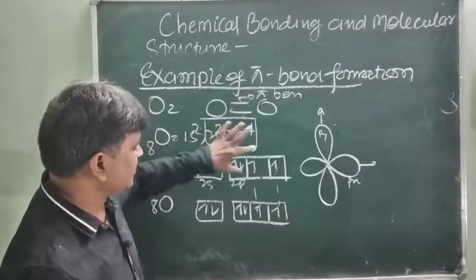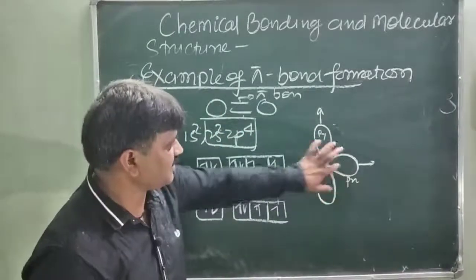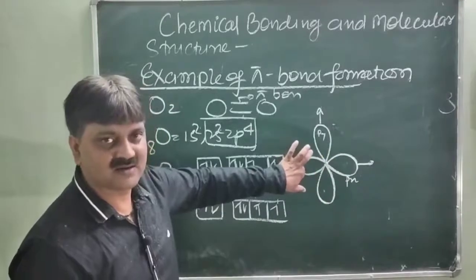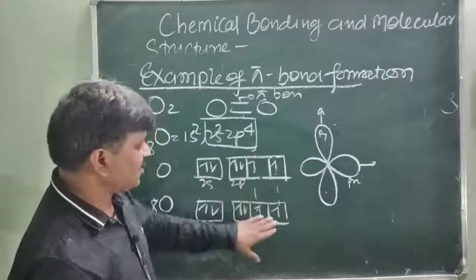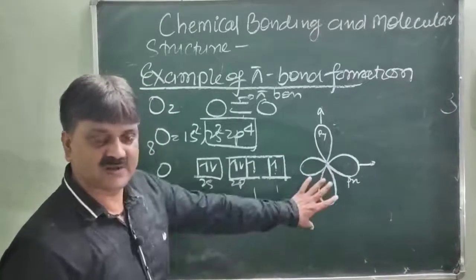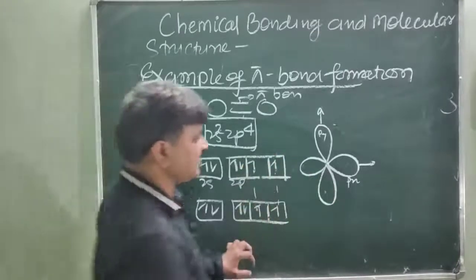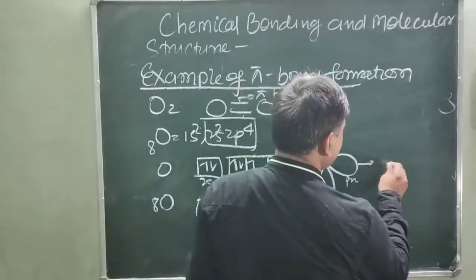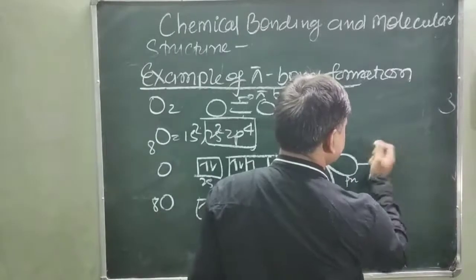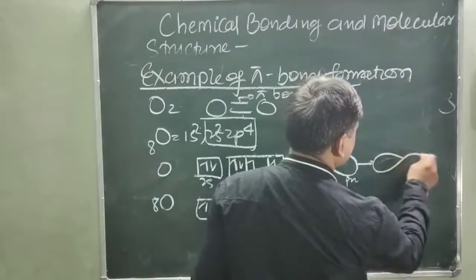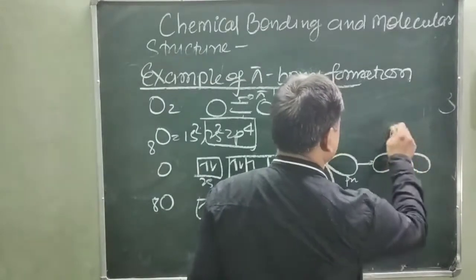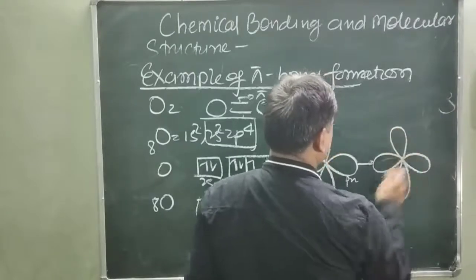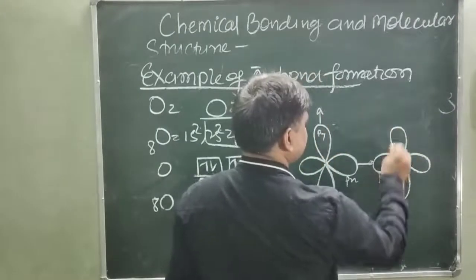You know that only 2 p orbitals, 1 p orbital and 1 p orbital, are involved. Is it clear? And another oxygen also has 2 p orbitals having the unpaired electron, just like in this way. This is px and this is py.